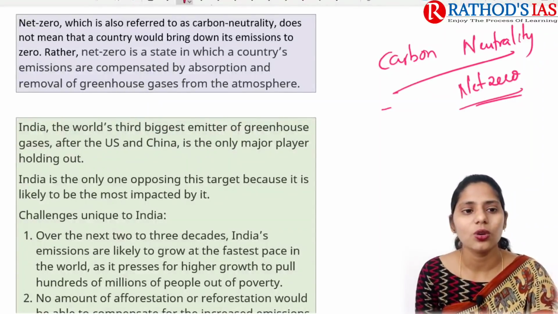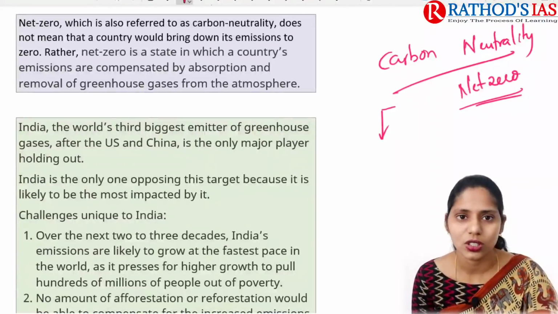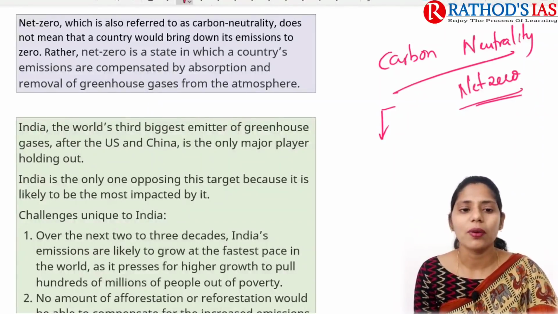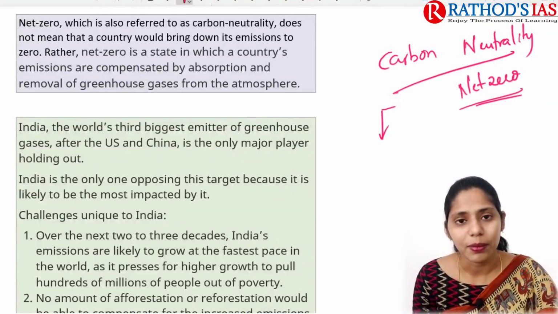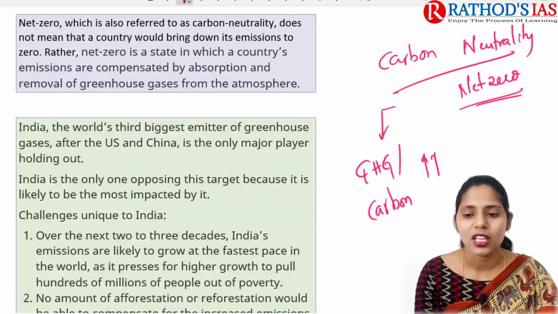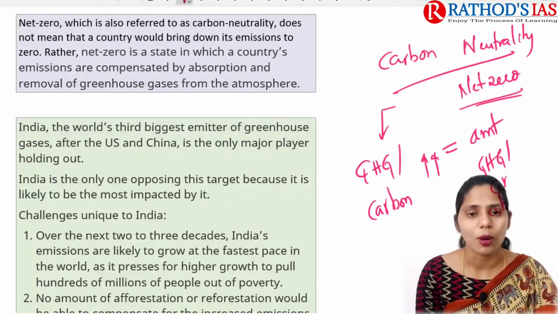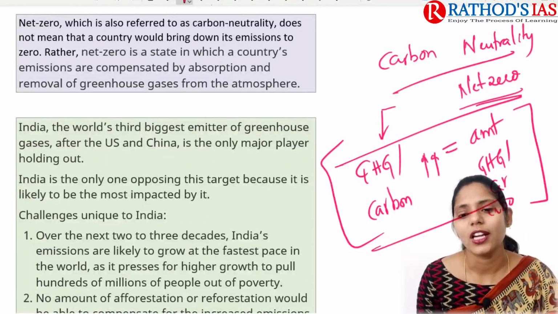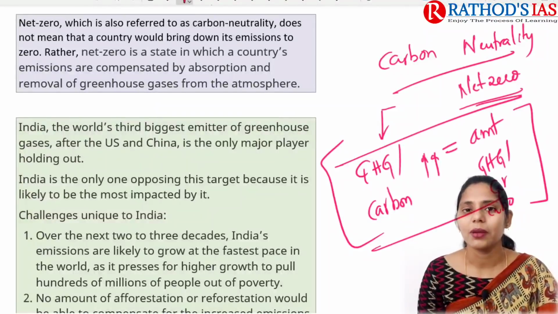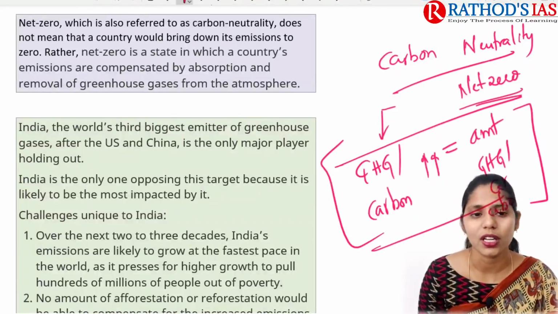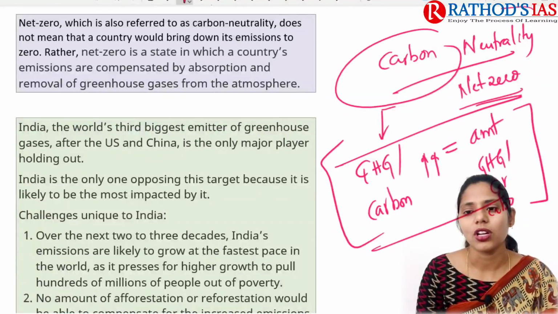Net zero does not mean decreasing our emissions to zero, but rather that the amount of greenhouse gases or carbon emissions released is equal to the amount of greenhouse gases or carbon emissions absorbed. This is called carbon neutrality. So you have to write this equation: carbon neutrality is equal to the amount of greenhouse gases or carbon emissions released being equal to the amount absorbed from the atmosphere. So this is about carbon neutrality.